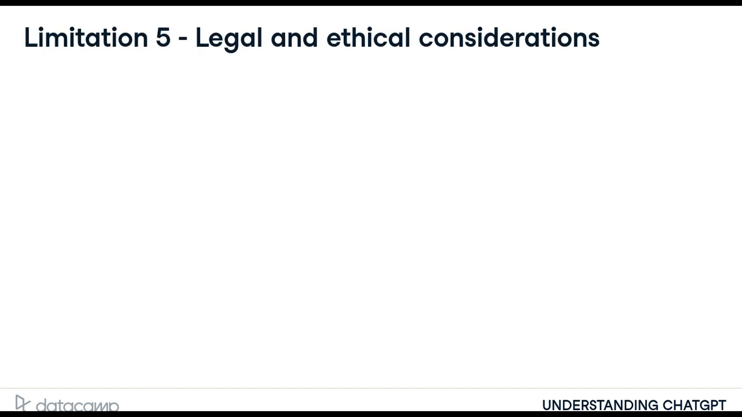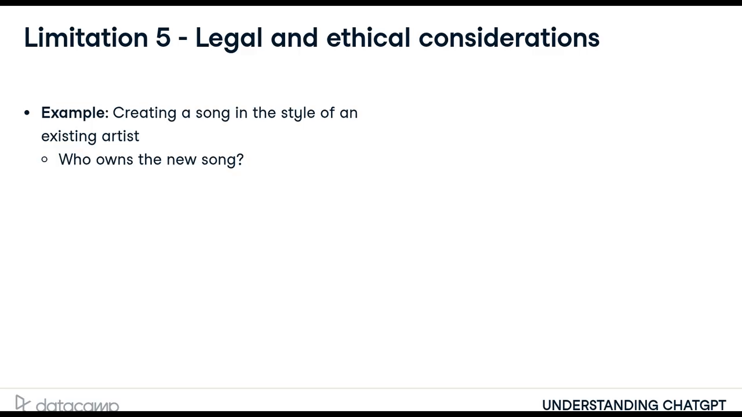Let's discuss a limitation on what the user can do. Consider this situation. We asked ChatGPT to write a new song in the style of our favorite artist. ChatGPT generates a song that resembles the style of this artist based on the song lyrics that were present in the training data. But who owns this new song?